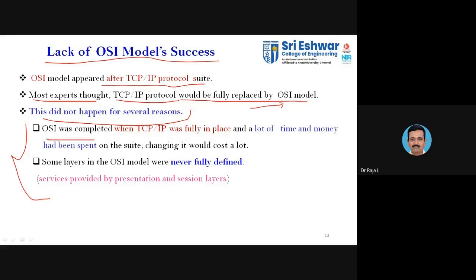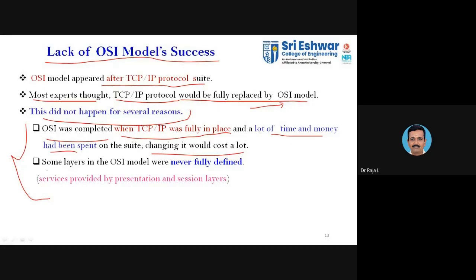The OSI was completed when TCP/IP was fully in place, and a lot of time and money had been spent on the TCP/IP suite. So if we want to change that, it requires more cost. The financial involvement is greater since it has already been implemented with all the 4 layers of TCP. Again, if we add 2 or more layers, it involves more time and money. So that is the first reason.